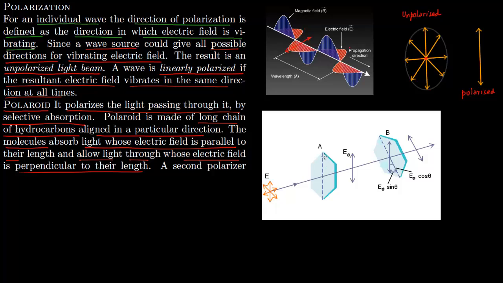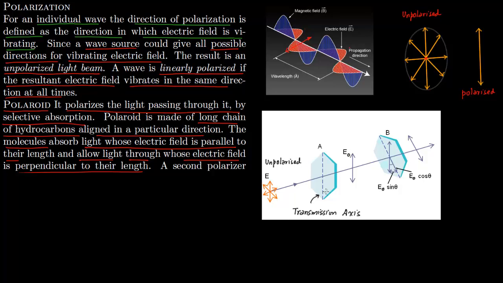Suppose the hydrocarbons are aligned in this direction, this dotted arrow. This direction is called the transmission axis. The story is you have this unpolarized beam of light.